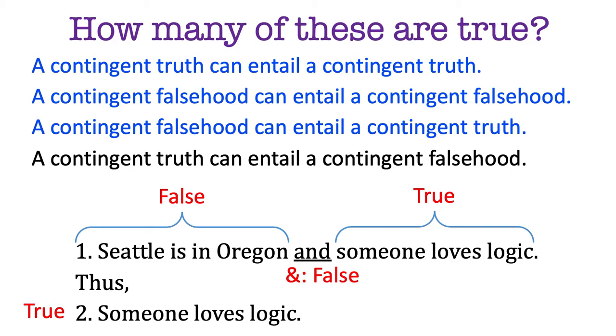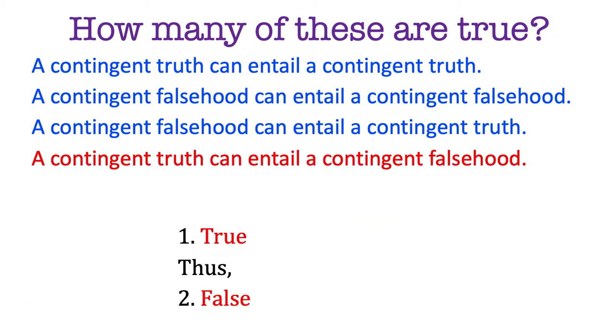Lastly, how about a contingent truth entailing a falsehood? That is impossible. Now, why is that? Is that a surprise? Well, think about the concept of a counterexample. That means it's possible for the premises to be true and the conclusion false. But if the premise is actually true and the conclusion is actually false, then it is possible. So that admits that is the counterexample. So this is impossible. You cannot have that.